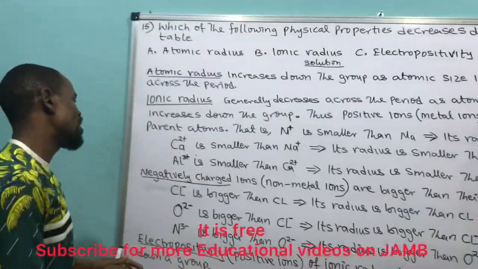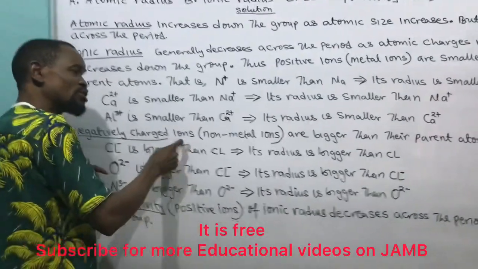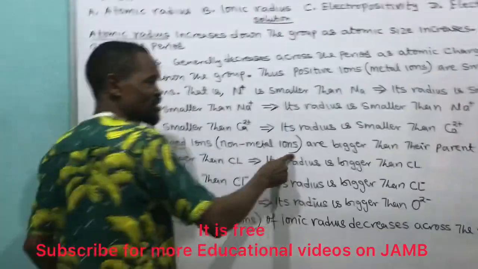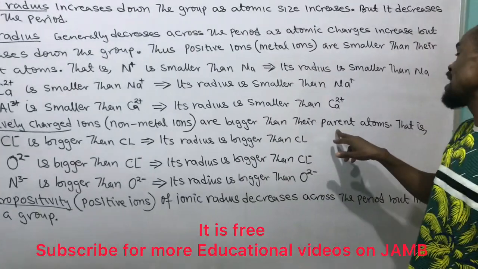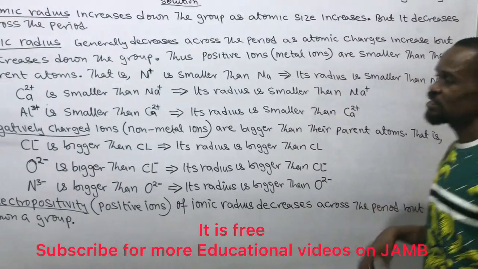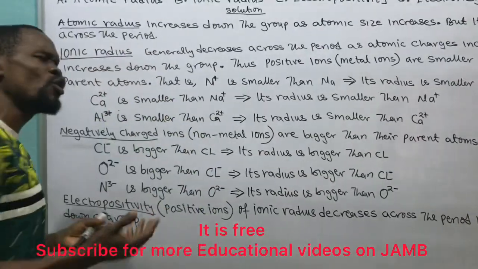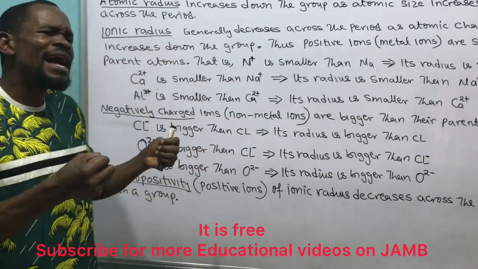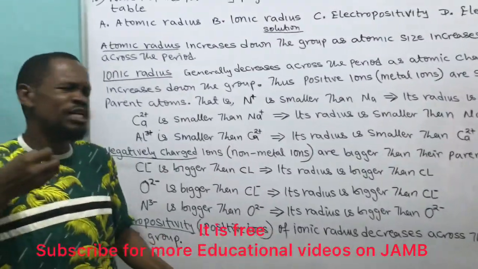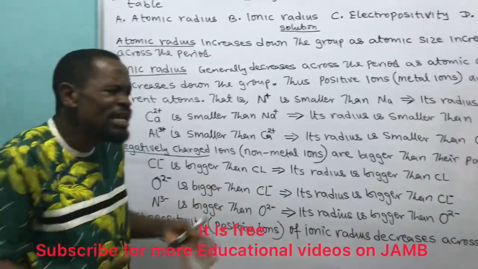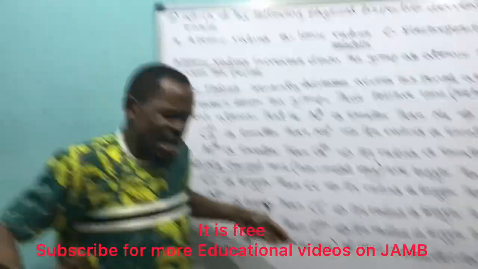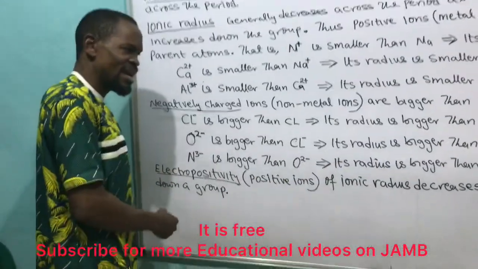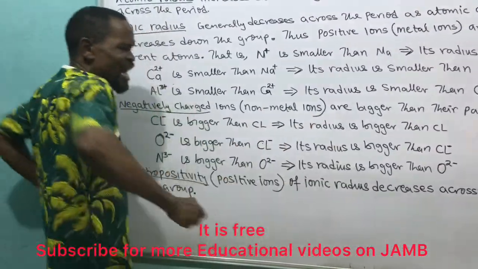Negatively charged ions, which we call non-metal ions, are bigger than their parent atom. That is, they are bigger than their parent atom. What does it mean? You know that non-metal ions gain electrons. They don't lose, they gain electrons. And when they gain electrons, they become bigger. Their size will increase. That's what we mean here. So when this ion gains electrons, its size will increase.